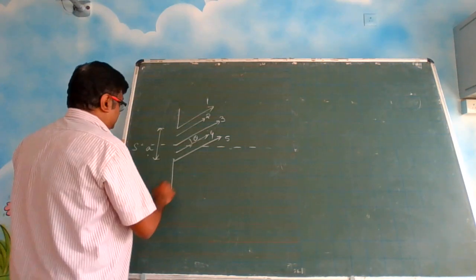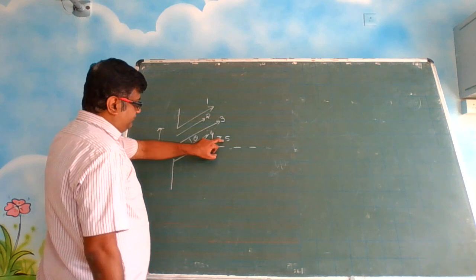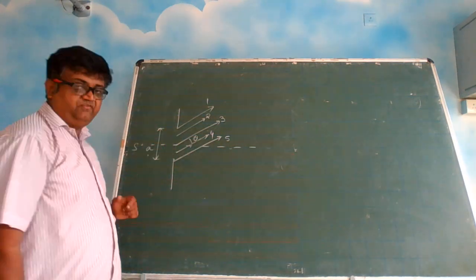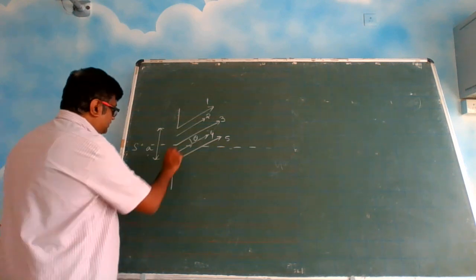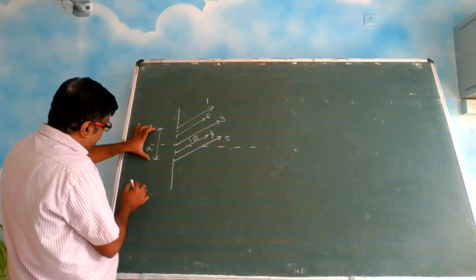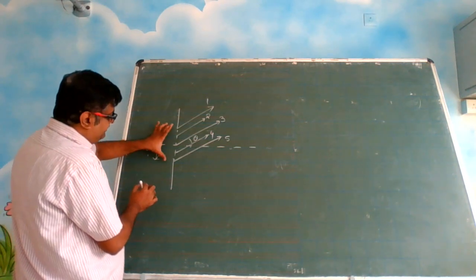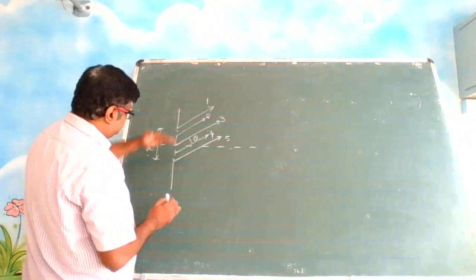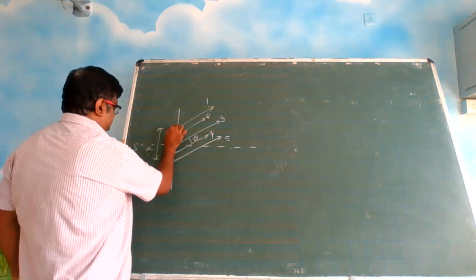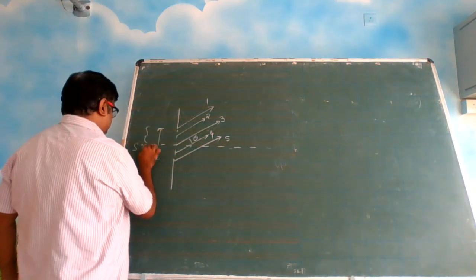Alright. So that means if I take ray 5 and ray 3, there must be a path difference. If I draw a dotted line here, if this whole thing is A, we are dividing this slit into two half parts. So this is part 1 and this is part 2.